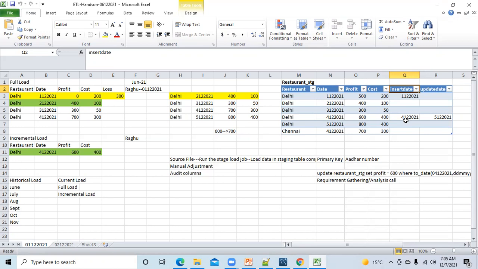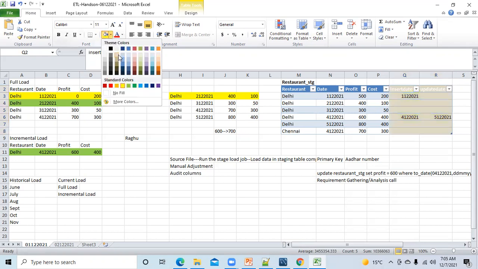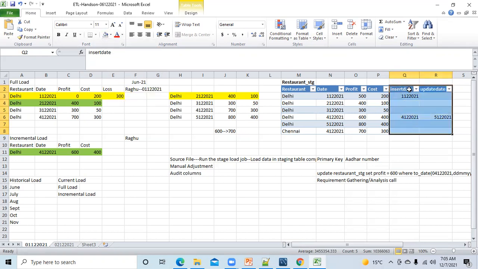Correct? If there are any changes, they will be able to catch it, right? This is the general definition of audit. So here, the audit columns mean I am telling you that these two columns are audit columns. These two columns will help me understand when the data was inserted and when it was updated. So from this I can get this information.